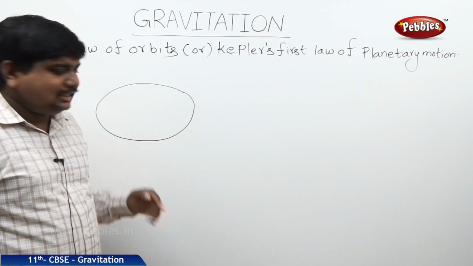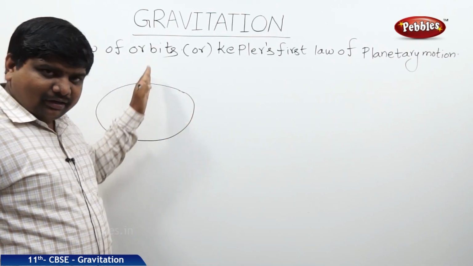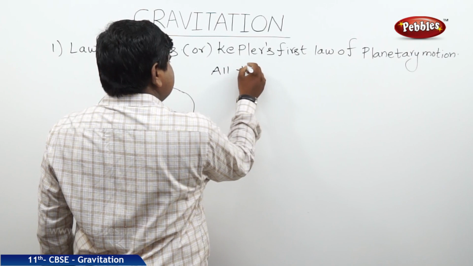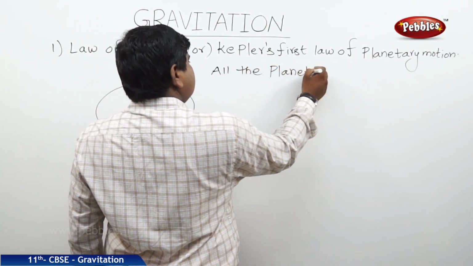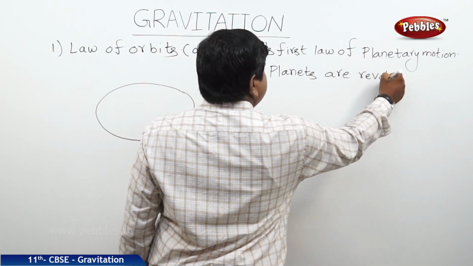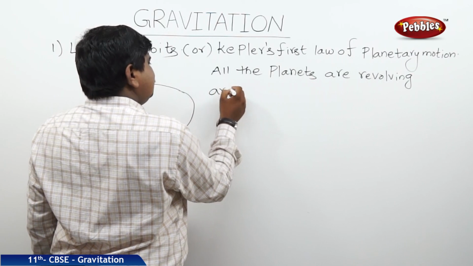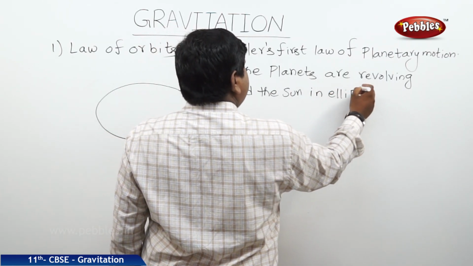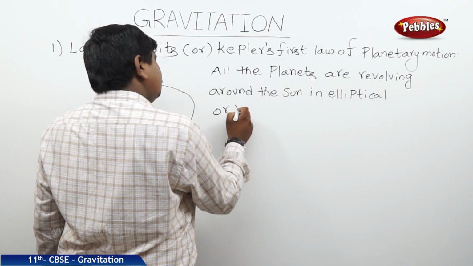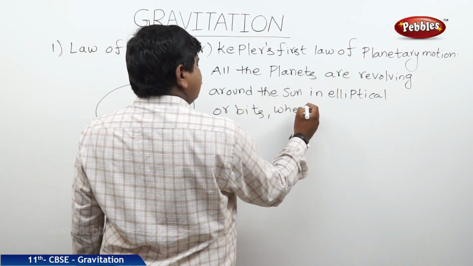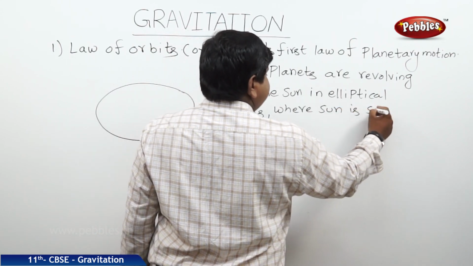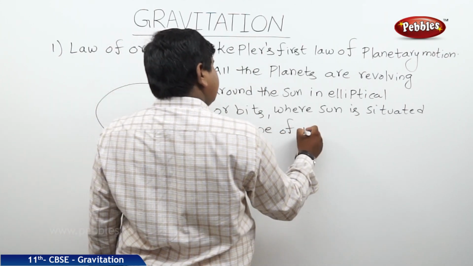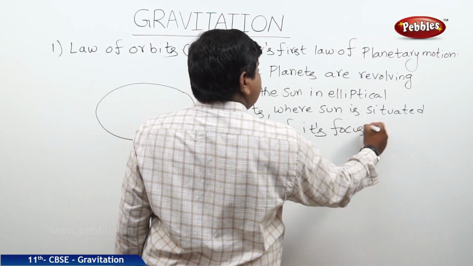The statement for this one is: all the planets revolve around the sun in elliptical orbits, where the sun is situated at one of its focus, or we can say foci.